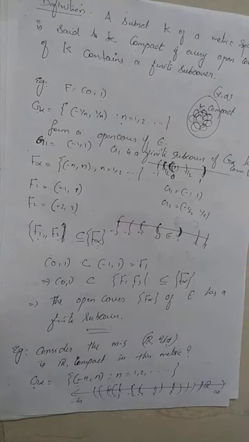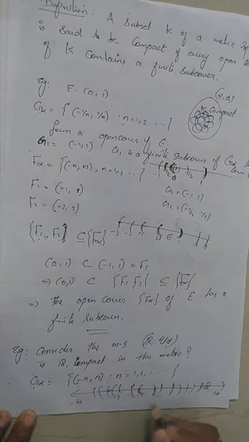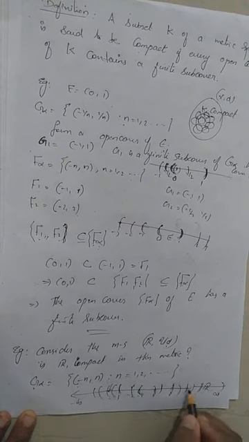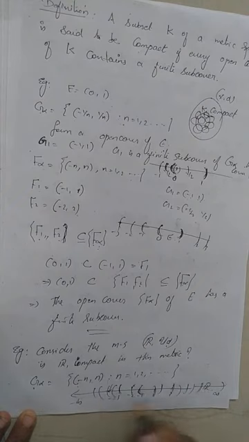Now we have to check whether G alpha contains a finite subcover to cover the whole real line. Can you consider any finite number of G alphas whose union will cover the real line? If we consider some 10 terms, (-1, 1), (-2, 2), (-3, 3), etc., up to (-10, 10), this will not cover the real line. If we consider 100 sets in G alpha, then also that union cannot contain all real numbers. Therefore, any finite number of elements in this collection does not cover the real line completely.